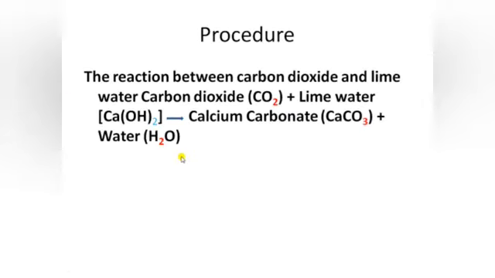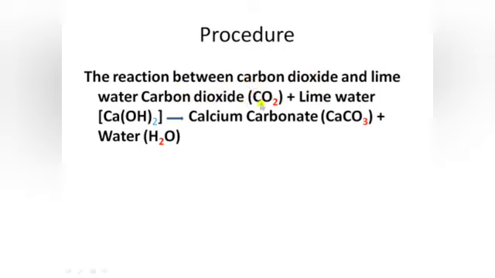Now we will see what will happen to the lime water when we pass this gas through freshly prepared lime water. When we pass this carbon dioxide through the freshly prepared lime water, this carbon dioxide reacts with the lime water.